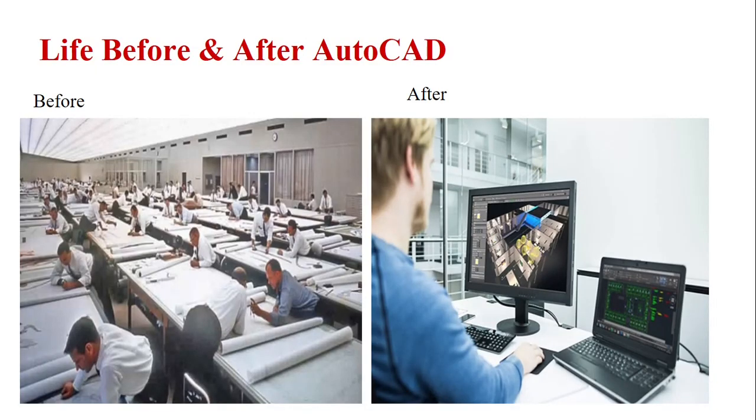Now let us see life before and after AutoCAD. Before the advent of AutoCAD and other drafting software, engineering drawings were made on sheets of large paper using drawing boards. Many types of equipment were required to complete a given drawing, such as drawing board, different grade pencils, erasers, T-square, set square, etc. The major disadvantage of a paper-based design was that you could not change the drawing after it was committed to paper. This would mean that if changes were required to the design, the engineers would need to create the sketches all over again.